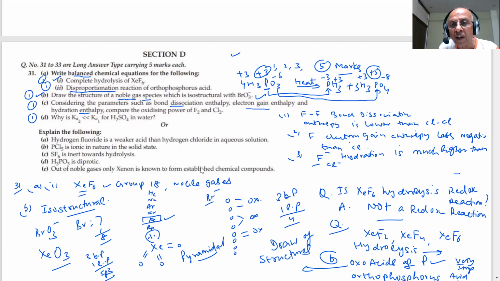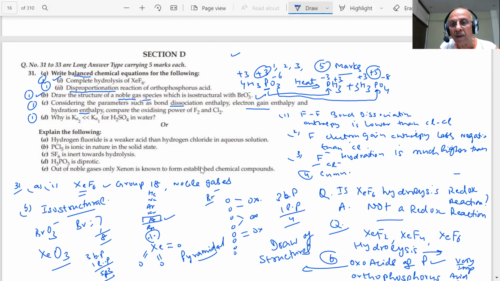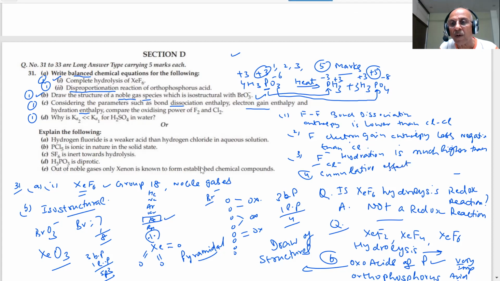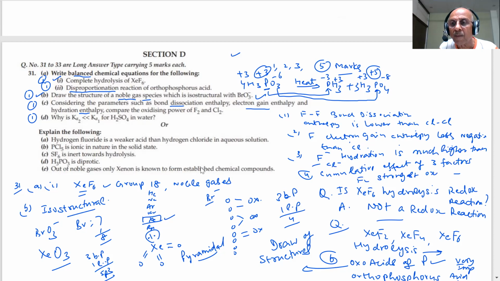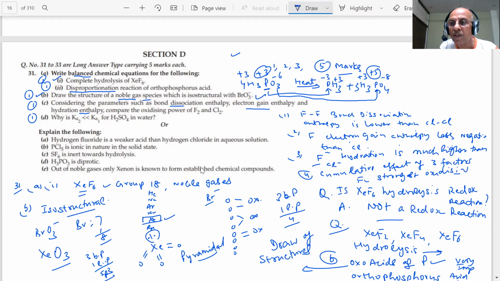Therefore, students, the total effect of these three factors together, what we call the cumulative effect of these three factors, makes F2 the strongest oxidizing agent.